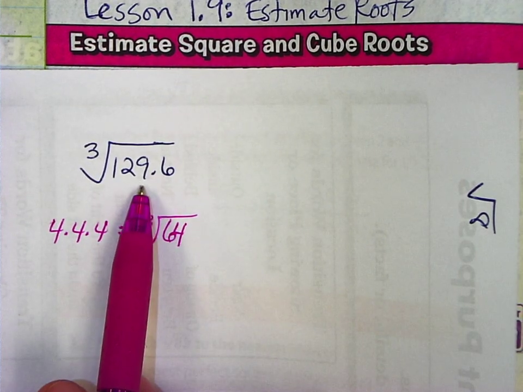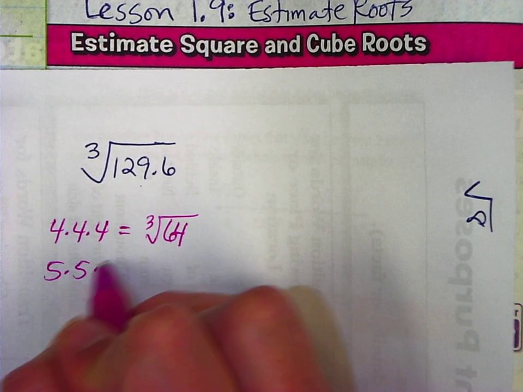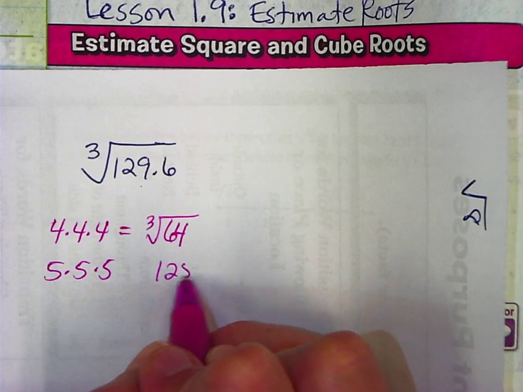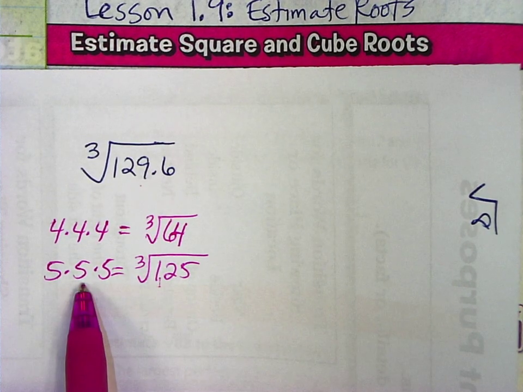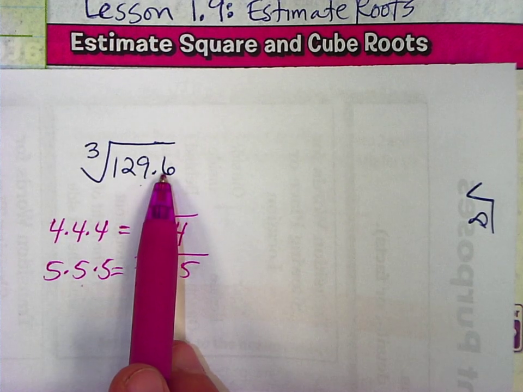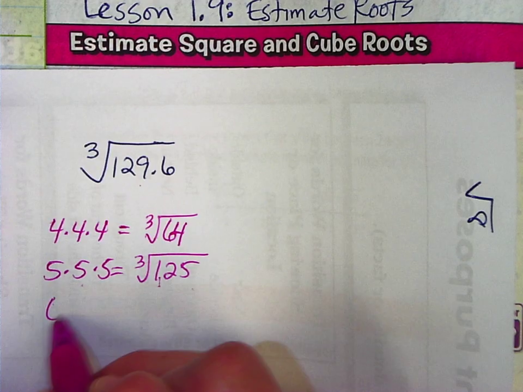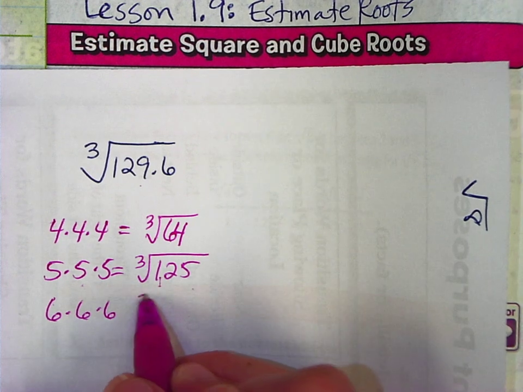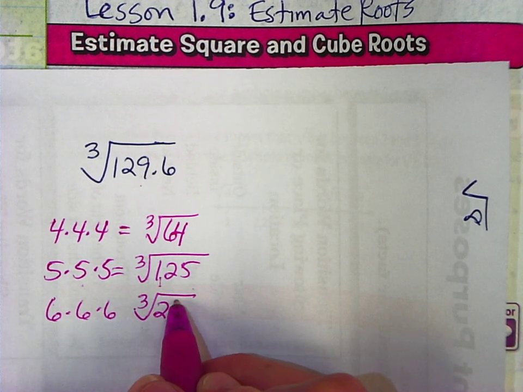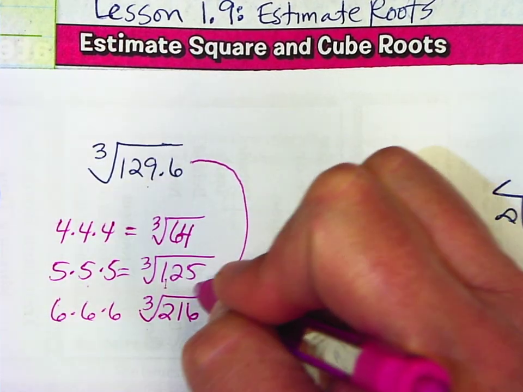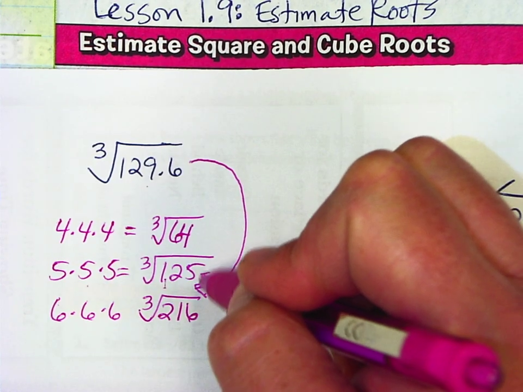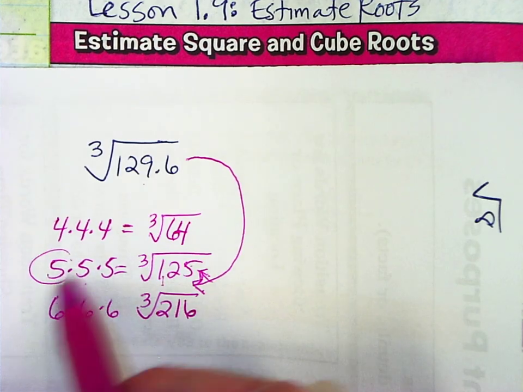We're still pretty far away from that. So let's go 5 times 5 times 5. That is 125, so the cube root of 125 is 5. And that is really close now. 6 times 6 times 6 is 216. 129.6 falls in between these two, but it's definitely closer to this one. So our best estimate is 5.